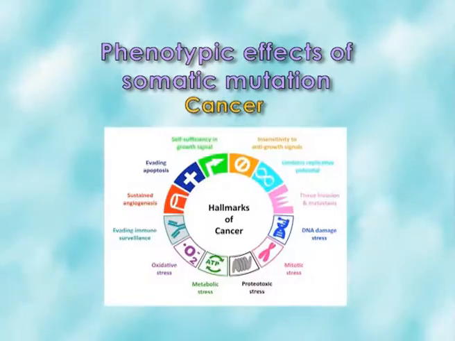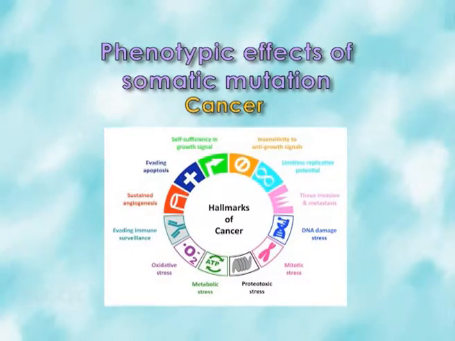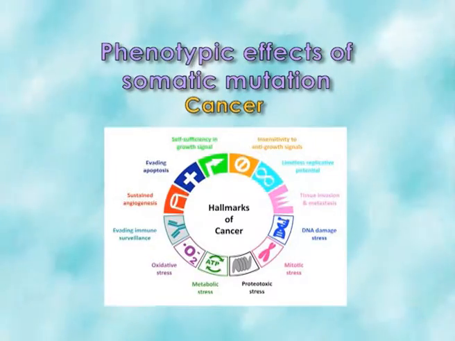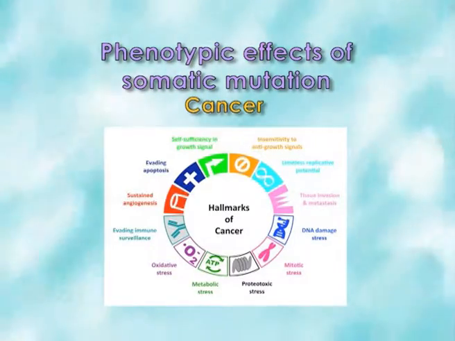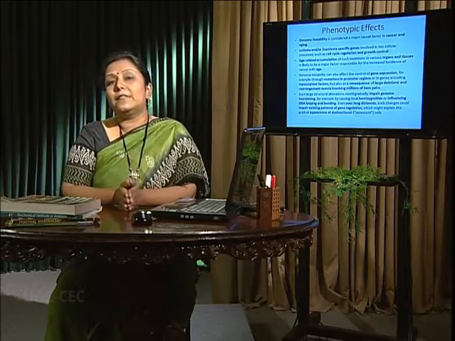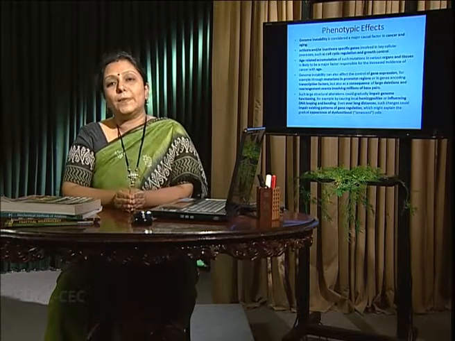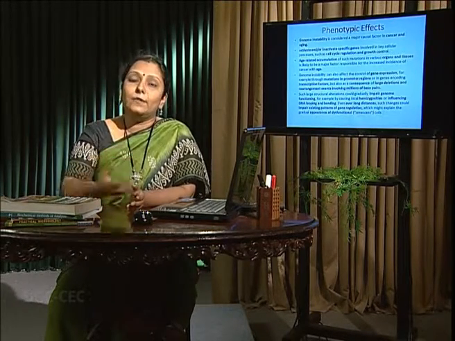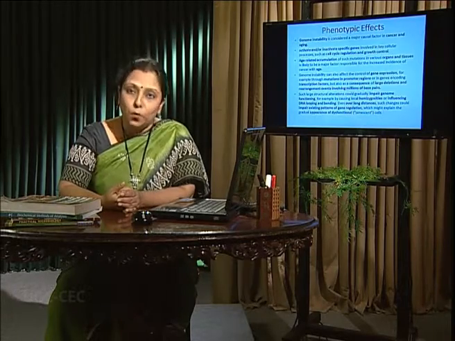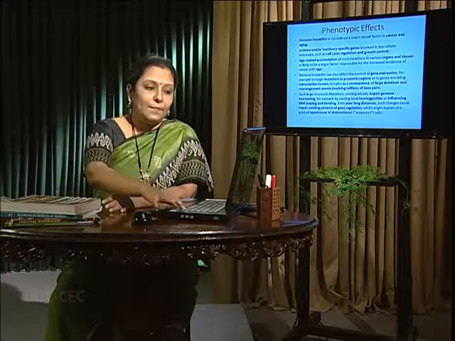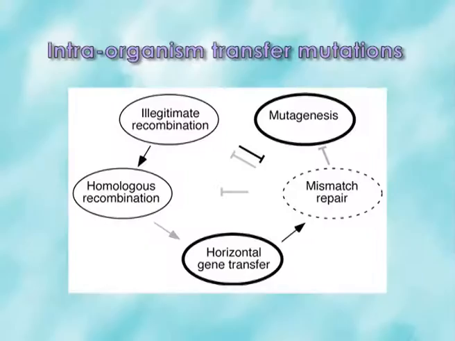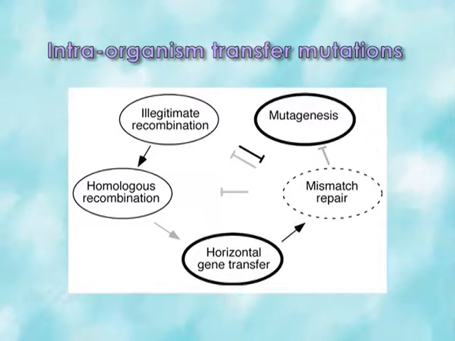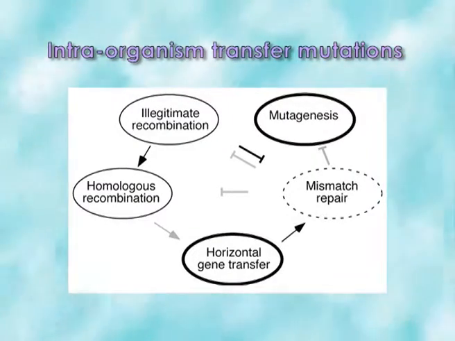Phenotypic effect can be related to cancer because genomic instability helps to accelerate aging, as well as DNA looping. Genomic instability gives senescence, as well as it allows the promoter and regulatory sequences to express much more. Next, intra-organism transfer can happen in case of hybrids or in different places of the organs. And in case of hybrids, from species to species, the mutation can be transferred.